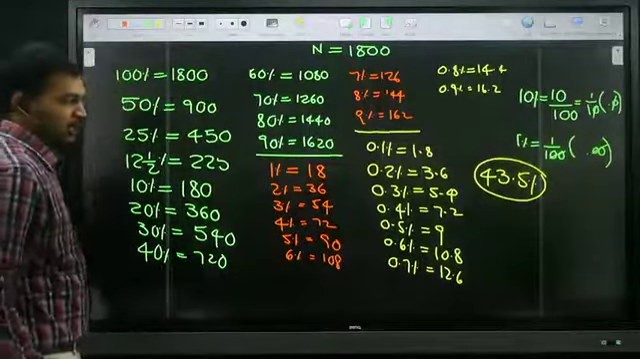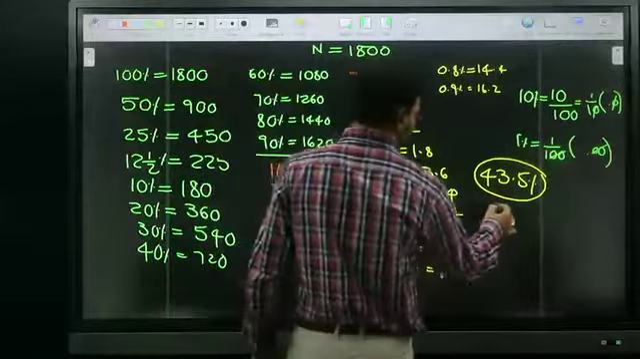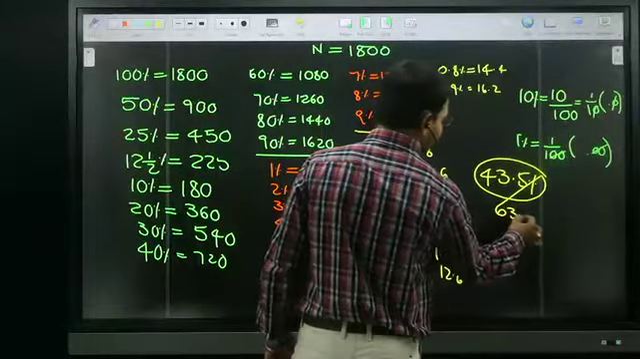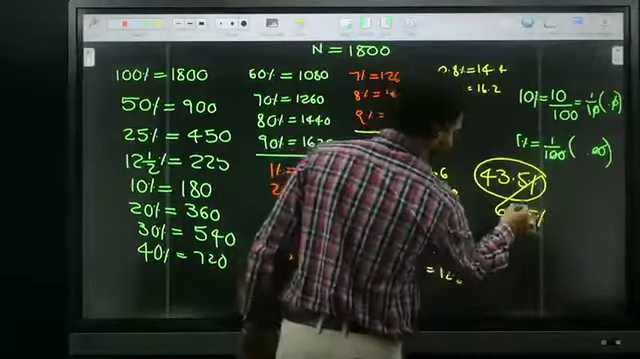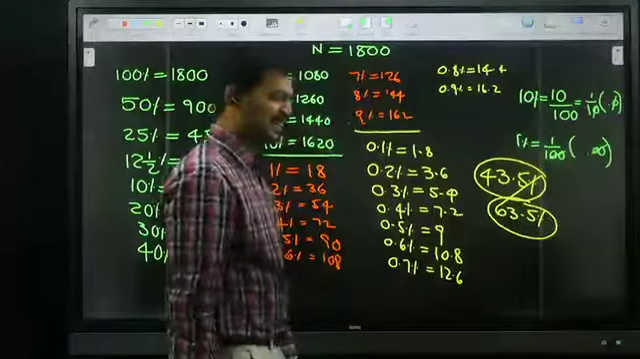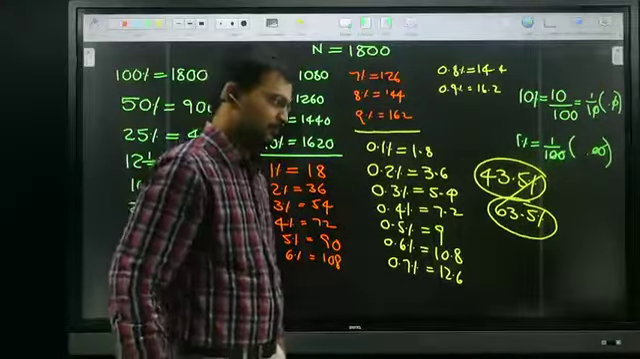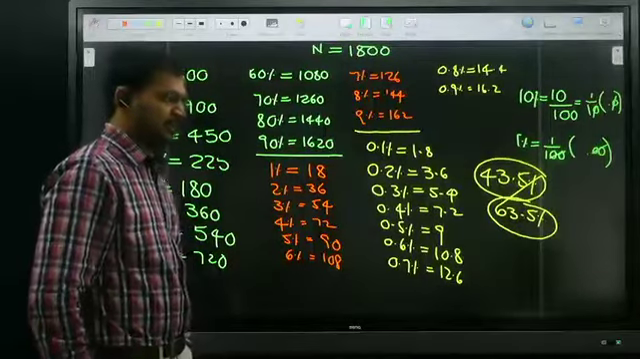Now, are you ready for the next challenge? I will ask one more question. Are you ready? Try to solve: what is 63.5% of 1800? What is 63.5% of 1800?